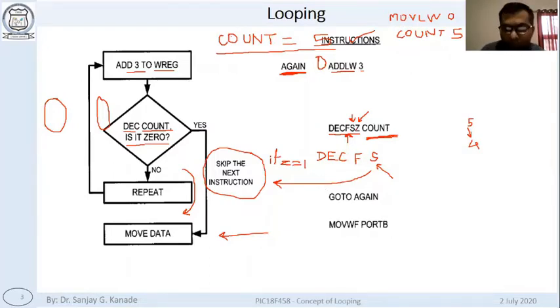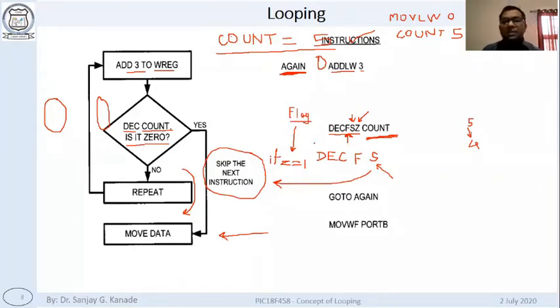There is a Z, right? SZ stands for skip the next instruction if Z equals 1. This Z is the flag. Where is this flag? This flag is in the status register.